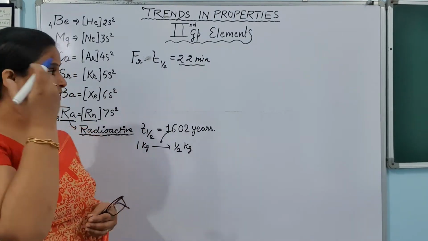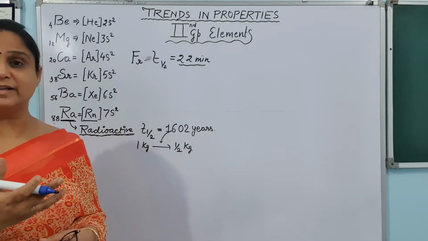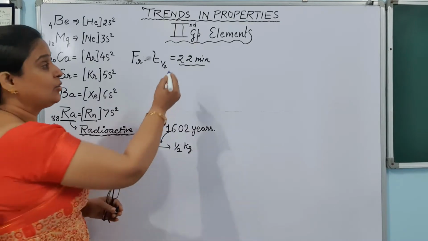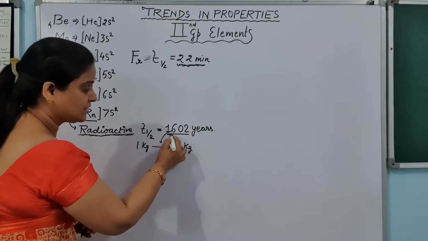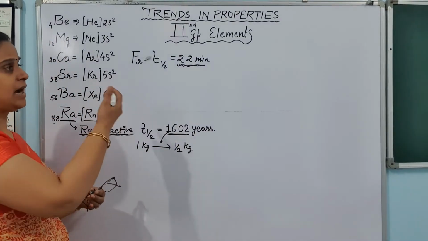It will radiate some of the radiations. It will emit out some of the radiation from itself and then convert from the 1 kg to half kg. कितनी देर में? Only in 22 minutes. And for the same thing, radium needs 1602 years. So element to element, the half-life changes.